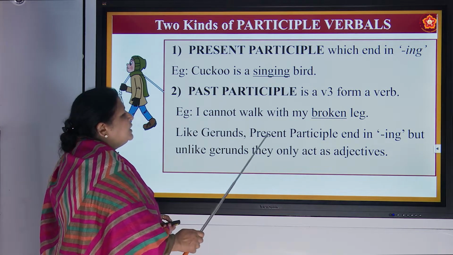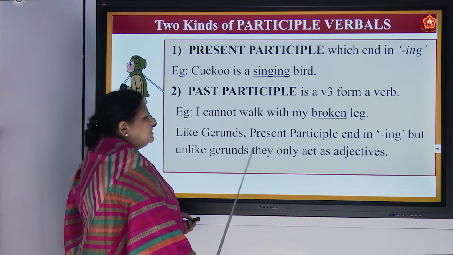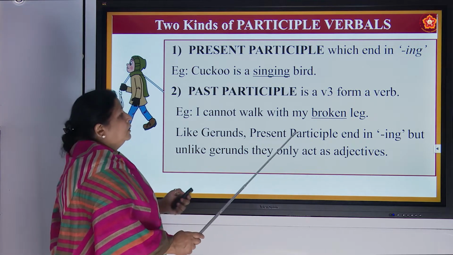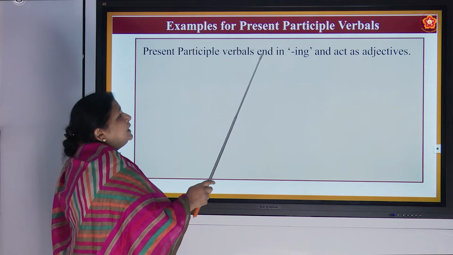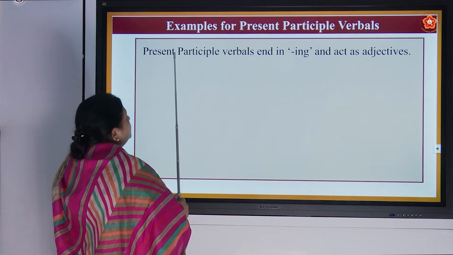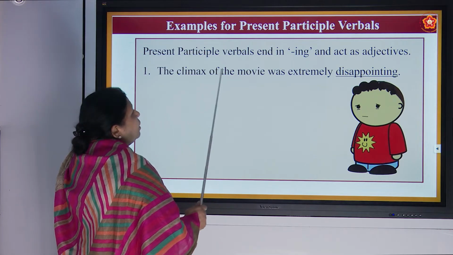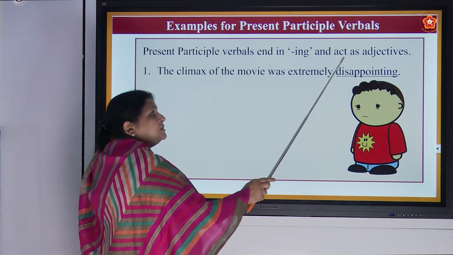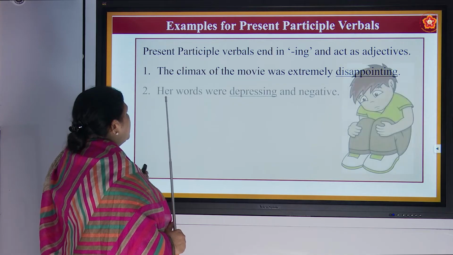Like gerunds, present participle end in ing, but unlike gerunds, they only act as adjectives. Now, present participle verbals end in ing and act as adjectives. Now, let us see how it is acting as an adjective. The climax of the movie was extremely disappointing. See, extremely disappointing, it is coming last. So, the climax is coming first.